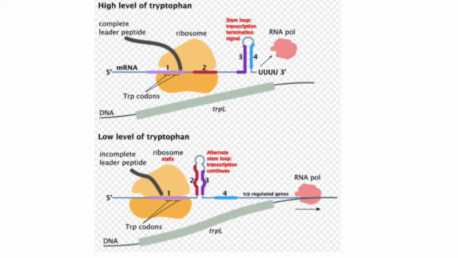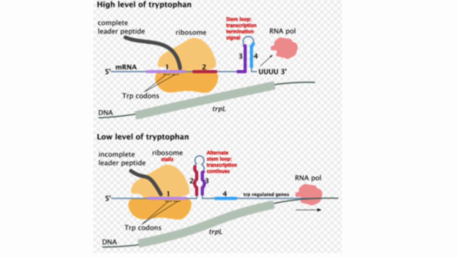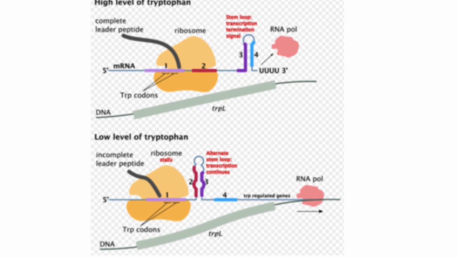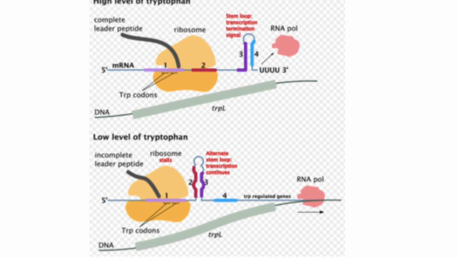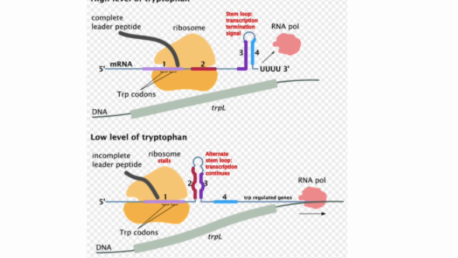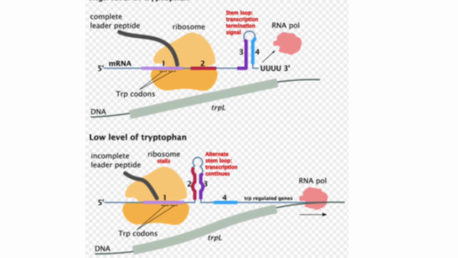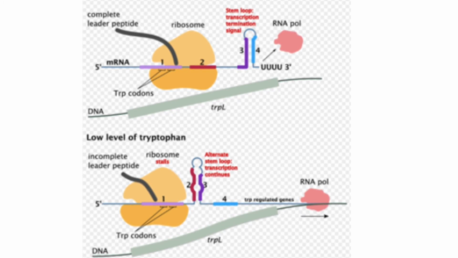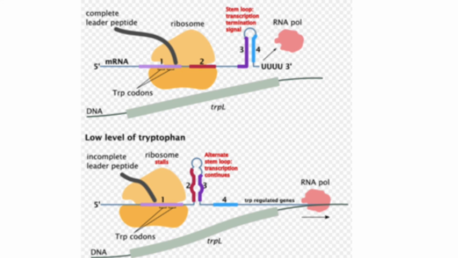A great example of a positive repressible system is the tryptophan operon. The trp operon found in E. coli is a group of genes that encode for the amino acid tryptophan. The trp operon is turned on when tryptophan levels are low and repressed when they are high. The trp repressor binds and blocks transcription only when tryptophan is present.